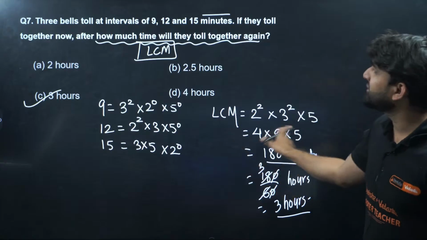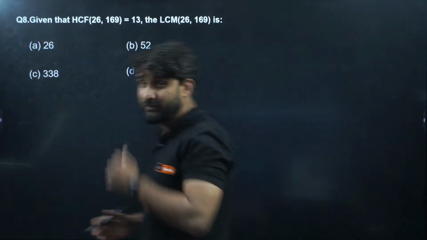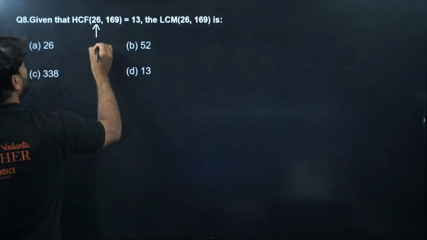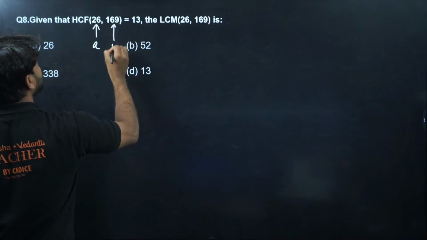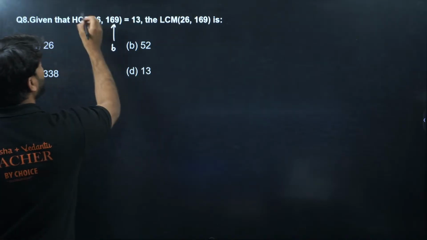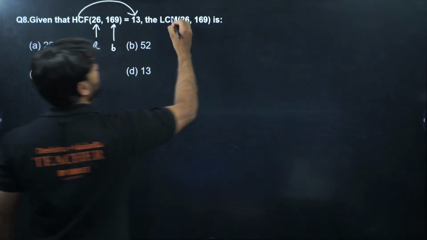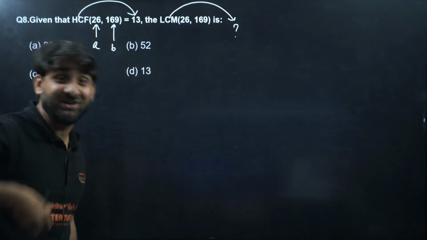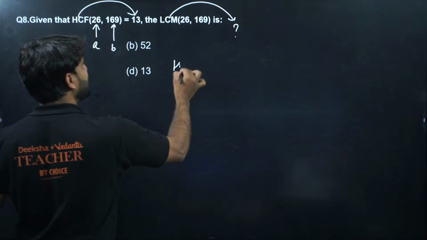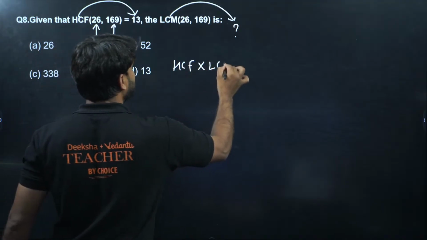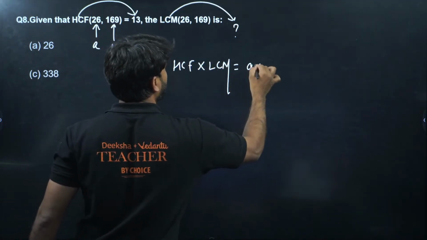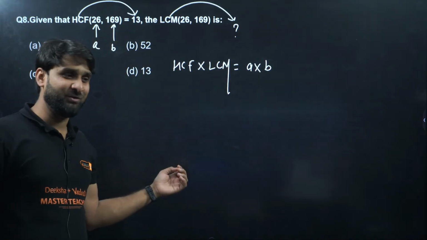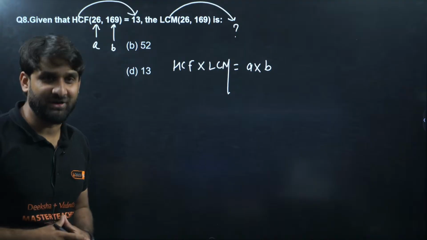Moving ahead to the next question. Question number 8. This is a very easy question, guys. We have two numbers, let's say A and B. The HCF is given to you and the question is asking what the LCM will be. Very easy, because I have given you the magical formula. The product of HCF and LCM is equal to the product of the numbers themselves. Any three pieces of information will be given to you and you have to calculate the fourth one, right?